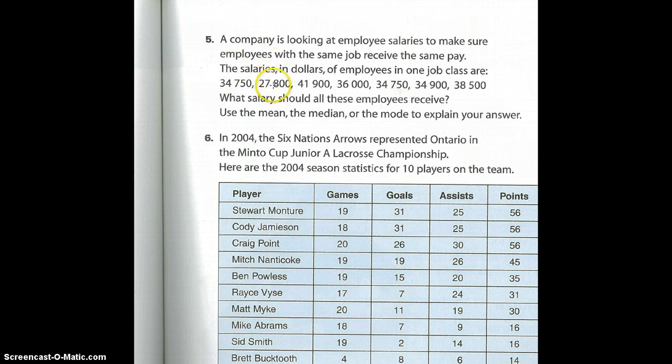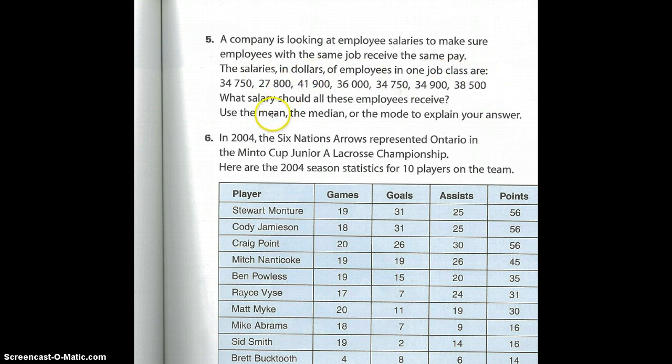$34,750, $27,800, $41,900, and so on. So what the company wants to do is pay all these people the same amount. But they're trying to figure out what amount they should pay them all. If they paid them all the highest amount, $41,900, well, I guess that would be the best for the employees, but the company would be struggling to pay everybody that amount of money. So we need to figure out what a good representation would be of how much these employees are being paid.